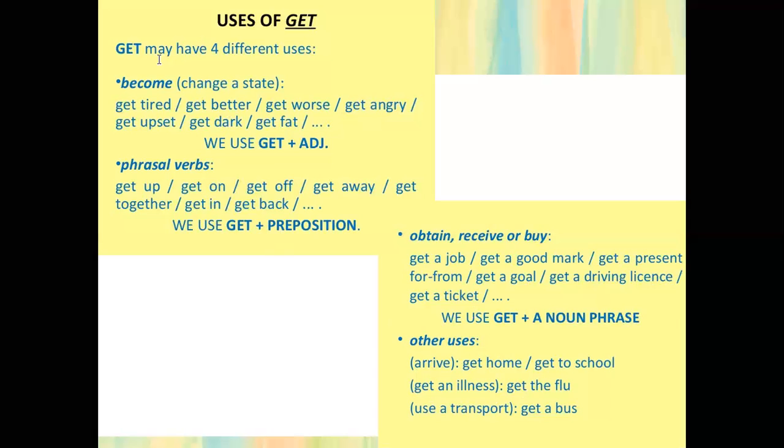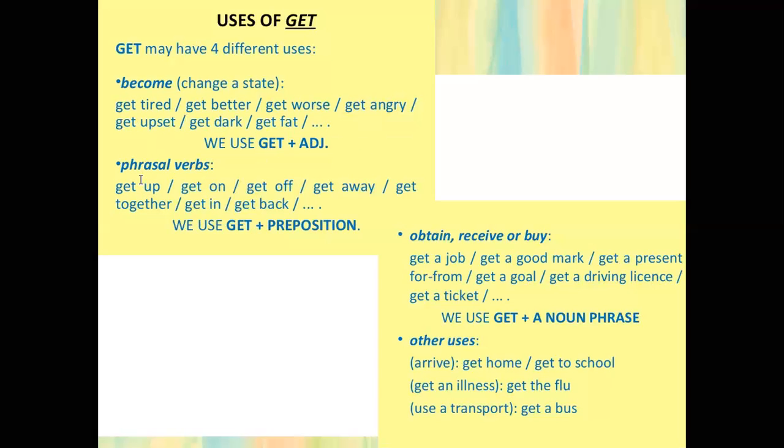Number one, get plus adjective transforms or creates the verb. Like here, dark, oscuro, get dark, oscurecer. Fat, gordo, get fat, volverse más gordo, engordar. Upset, enojado, get upset, enojarse. So get plus adjective creates the verb.